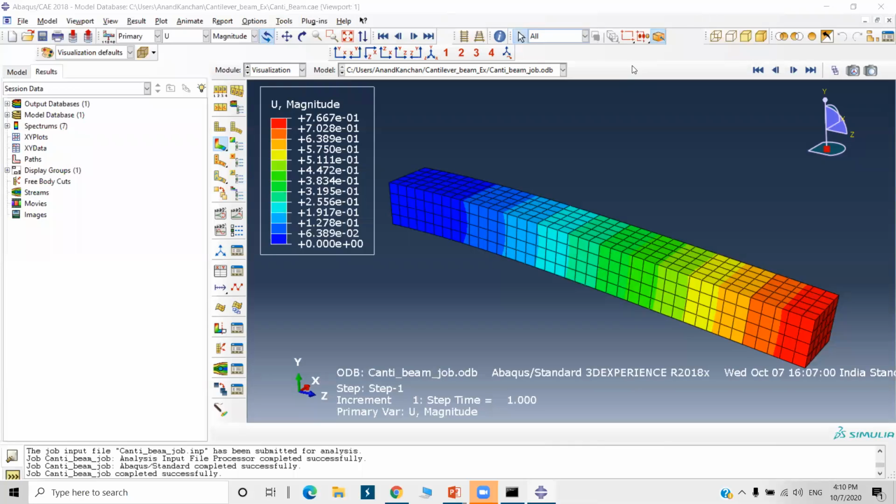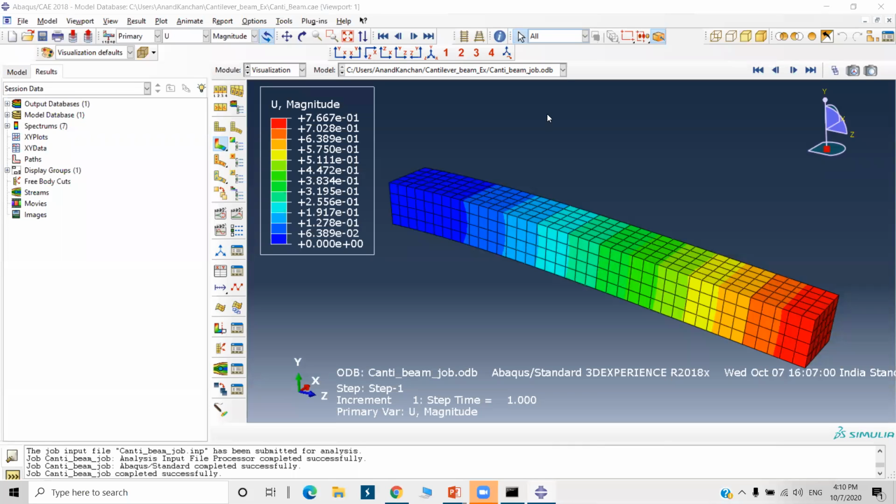Hello, sir. This is ANSYS software. This is Abaqus. This is not ANSYS. Okay.